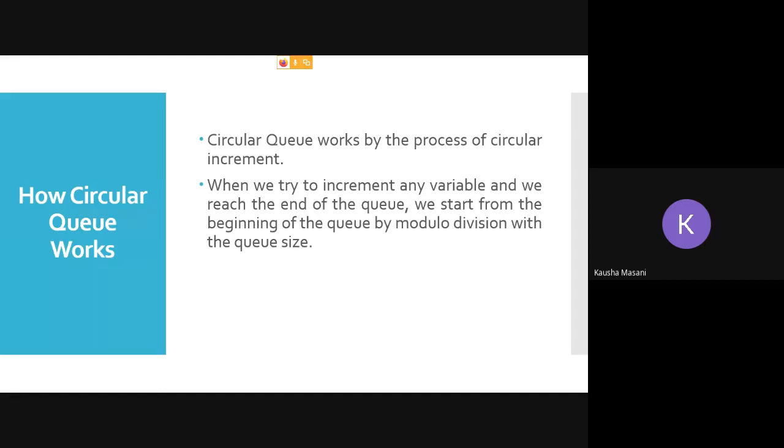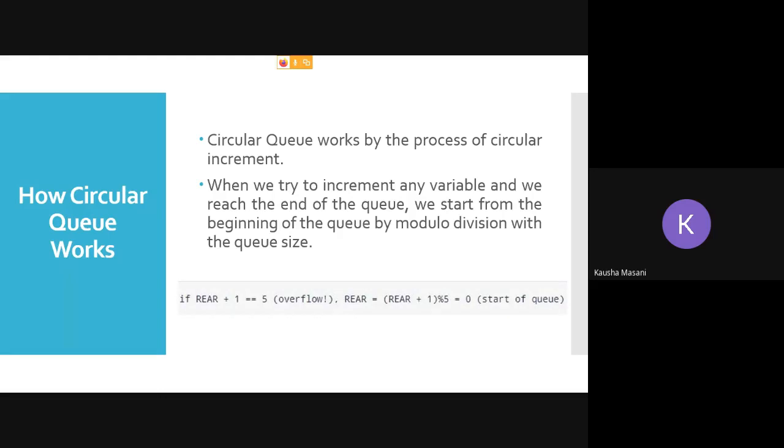It works by the process of circular increment, as we saw in a previous example also. When we try to increment any variable and we reach the end of the queue, we are going to start back again from the beginning by modulo division. Till date, you were just incrementing by 1, rear +1, rear +1. But now, once you reach the end of the queue, you are again going to begin with 0. And how are we going to reset it? You are not going to reset it directly as rear equal to 0. You are going to use modular division.